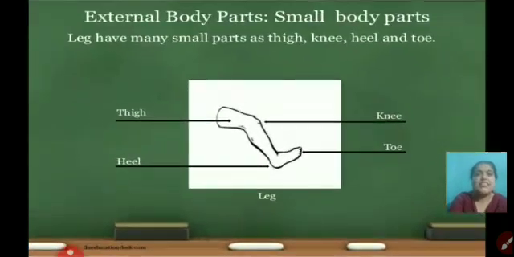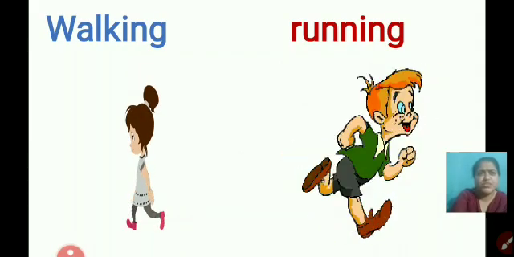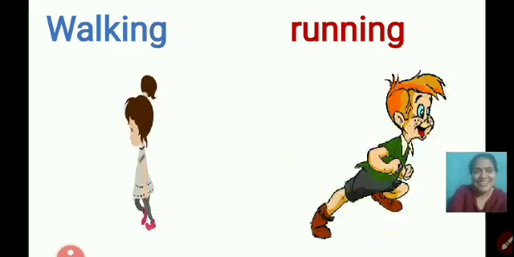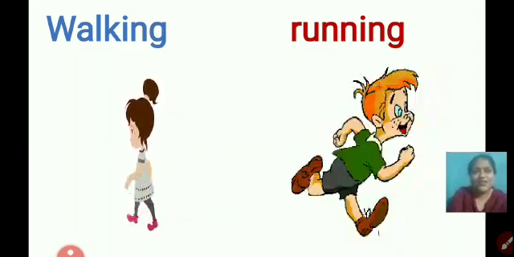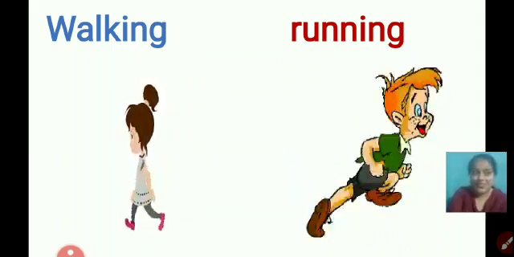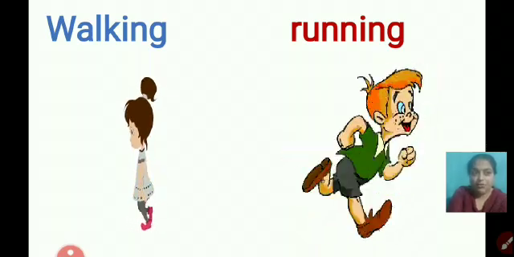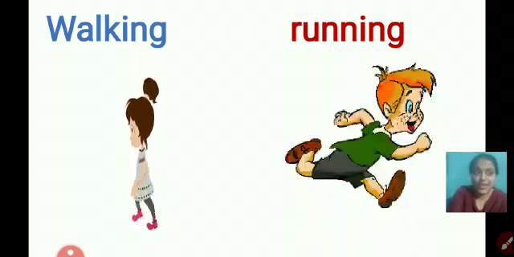Now let's move on. I'm taking the important external body part, that is our leg. As you can see, our leg is also divided into different parts: thigh, heel, knee and toe. Now how do legs help us in our daily life? Are we using our legs? Exactly, yes. First of all, you can see the girl is walking. So when we walk, we make use of our legs.